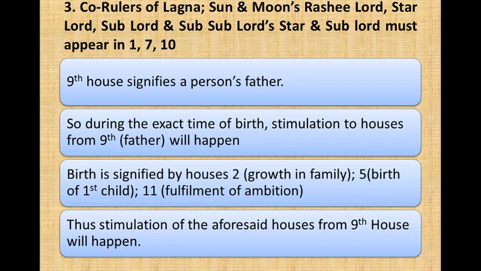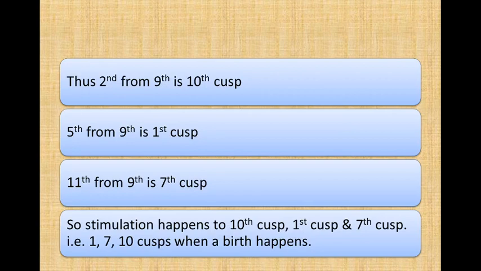Ninth house signifies a person's father. So during the exact time of birth, stimulation to houses from ninth will happen. Birth is signified by houses 2, that is growth in family, 5th, that is birth of first child, and 11th, that is fulfillment of ambition. The stimulation to these houses from ninth house will happen. The second from ninth is 10th, 5th from ninth is first, 11th from ninth is 7th. So stimulation happens to 10th cusp, first cusp and 7th cusp. That is 1, 7 and 10 cusp when a birth happens.